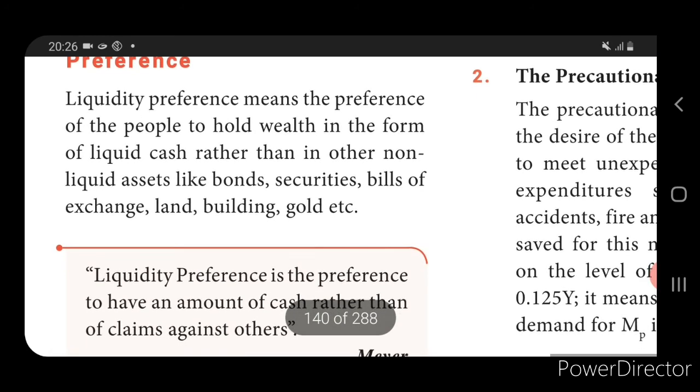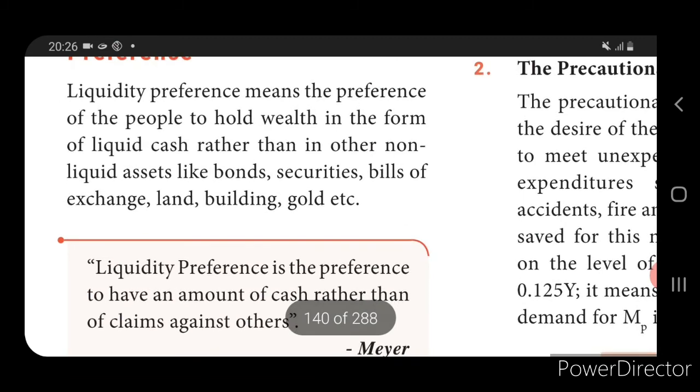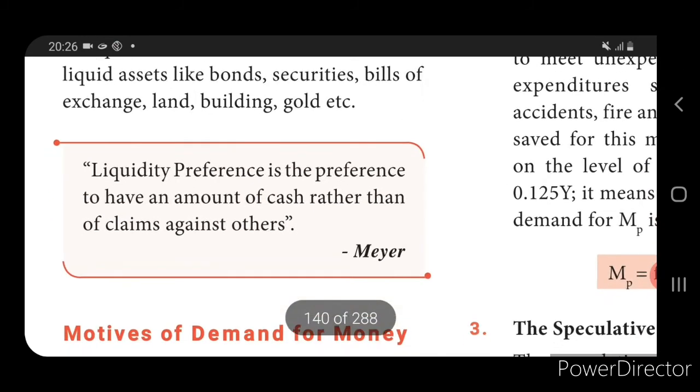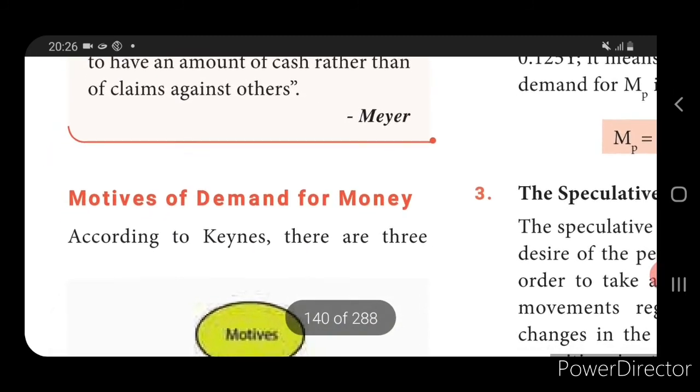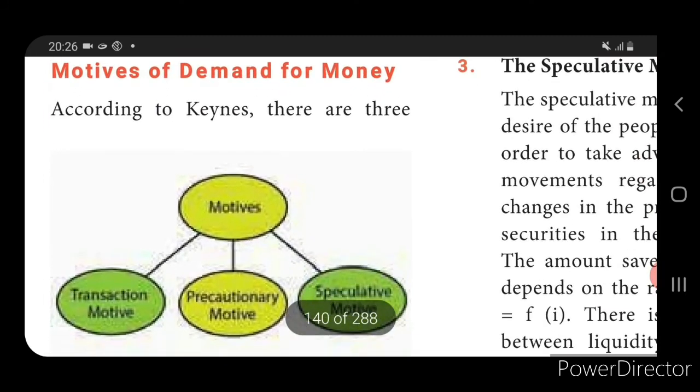Then people hold cash for three motives. Why do people hold cash? They demand money for three motives: transaction, precautionary and speculative. The transaction motive means people hold cash for day-to-day expenses.